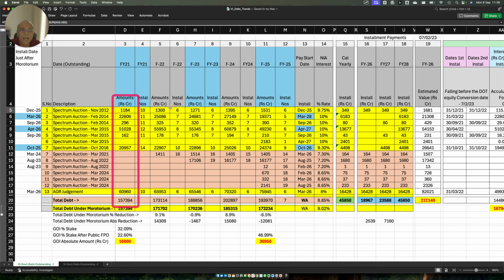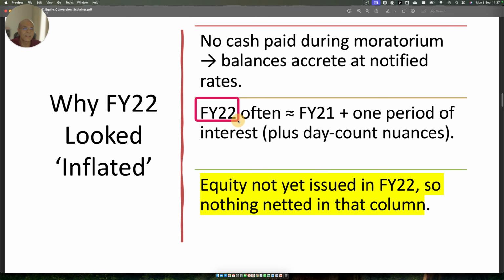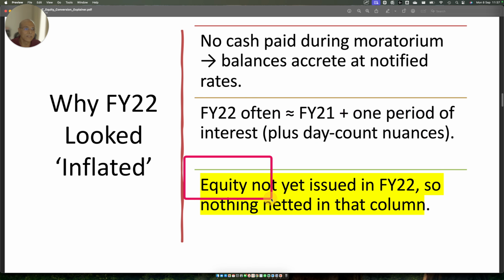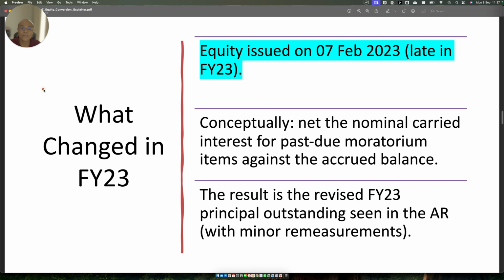This number was simply an escalation of the principal by the interest rates, which you can calculate and find out yourself. It's very simple: FY22 equals FY21 plus one period of interest plus day count nuance. Equity was not issued in FY22, so nothing was netted out in that column. Do you understand now?